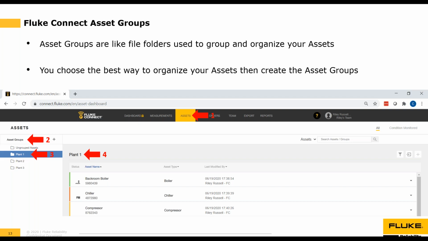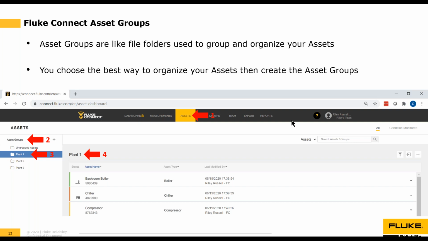Or if you're an independent contractor, maybe your asset groups are actually going to be the names of your different customers. So you're an electrical vendor and you've got multiple companies that you service, and you may go out and do spot checks on their electrical issues. You'll be able to go out and save their information into each one of these different asset groups by looking at the names of the asset groups.